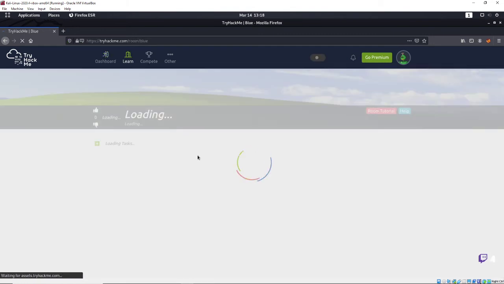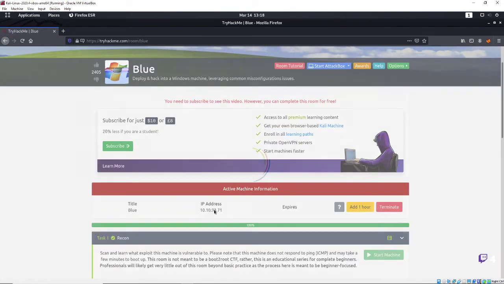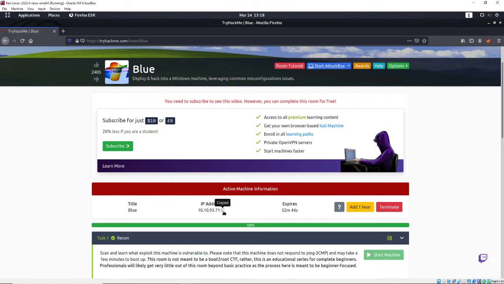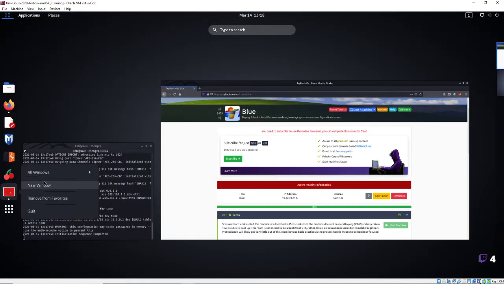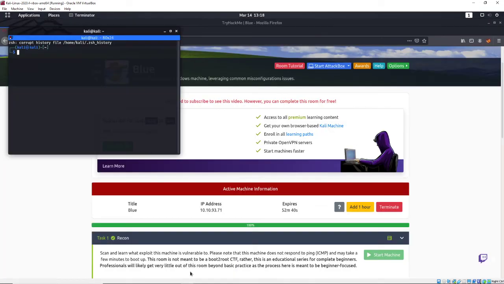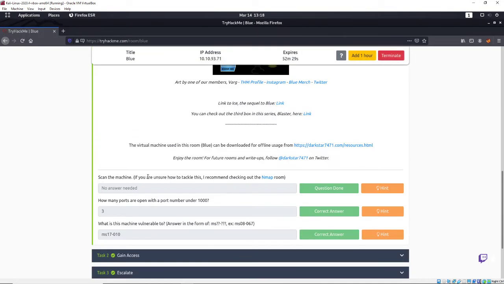Alright, cool. Let's get into Blue. Room should already be up and running still. And let's go ahead and get this guy going. Alright, cool. We're pinging him. Alright. So, like I said, we're going to do the Eternal Blue attack. Let's go ahead and look at what we're supposed to do. Start machine. Yep. Alright, let's go ahead.